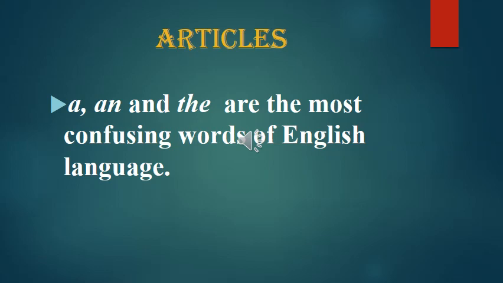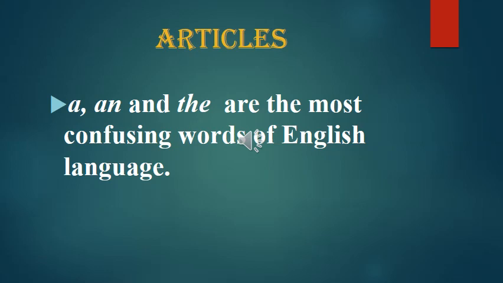So we'll start with articles. There are two articles, a and the. Some say that there are three, but an is a reflection of a, meaning it conveys the same sense as a. But if the noun is starting with a vowel sound and an indefinite article is to be used before it, then it is an and not a.